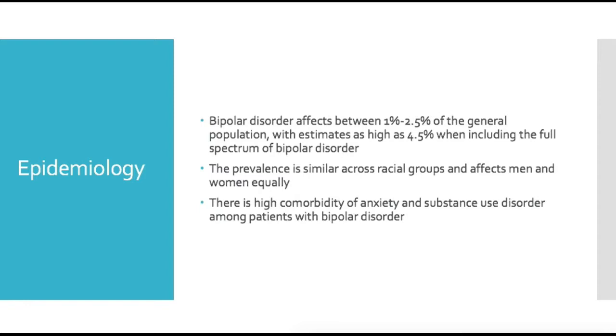So bipolar disorder affects anywhere between 1% and 2.5% of the general population, with estimates as high as 4 to 5% when you include the full spectrum of bipolar disorder. So if you include all the different specifiers and subtypes, you can get a much higher percentage of people who might be affected by this disorder versus the typical 1 to 2.5% that we see in the general population.